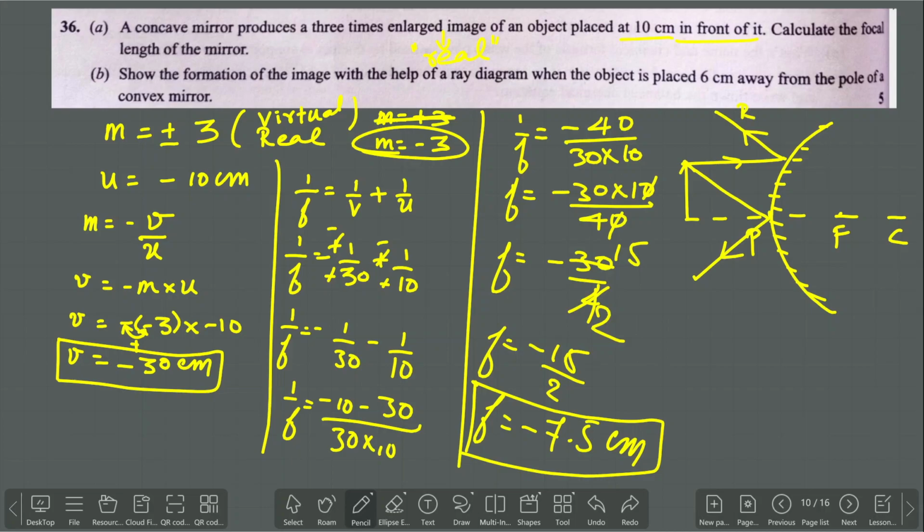Let us take this as reflected ray R1, and this as reflected ray R2. Is there any possibility for these two rays to meet? No, they won't even meet. So make them imaginary and make them meet over here. The point where the two reflected rays appear to meet, in that place we will be getting the image. Mention it as A dash and B dash, and over here A and then B. So this is how you need to draw the ray diagram. Next.